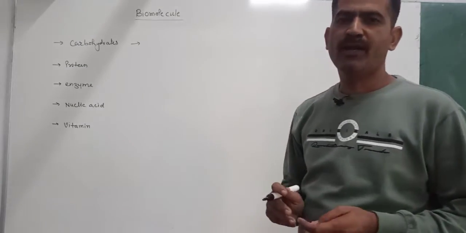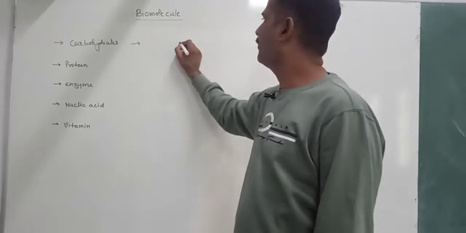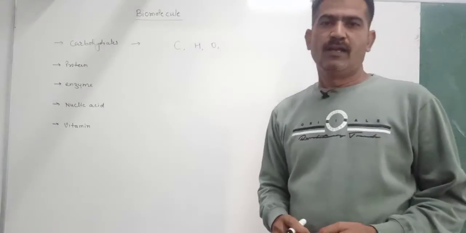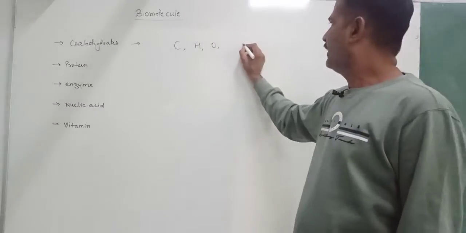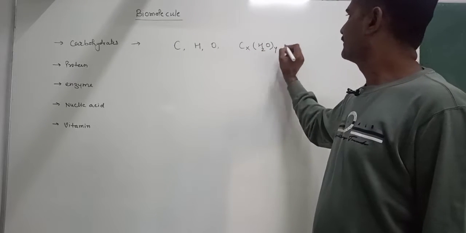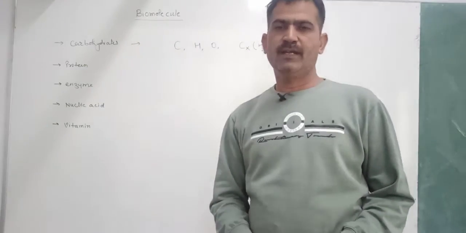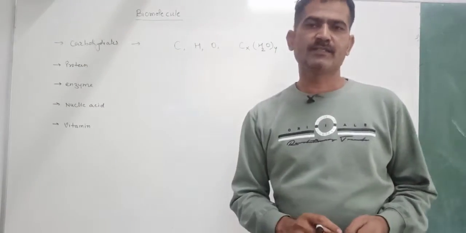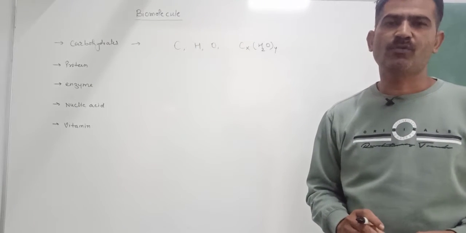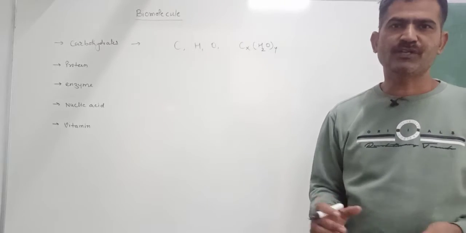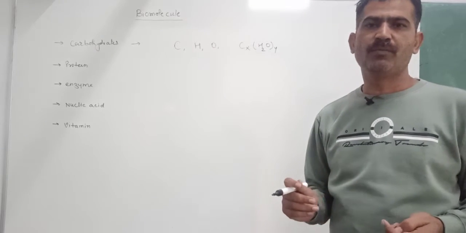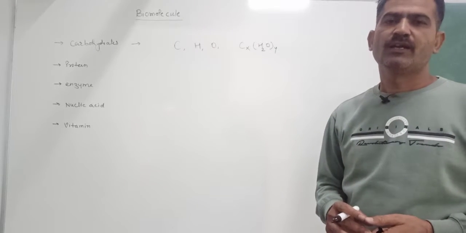Firstly, we talk about carbohydrates. Carbohydrates are chemical substances that are made up of carbon, hydrogen and oxygen, and these follow a general formula CxH2Oy. All the carbohydrates follow this chemical formula, but there are certain substances that do not follow this formula, but still are carbohydrates.